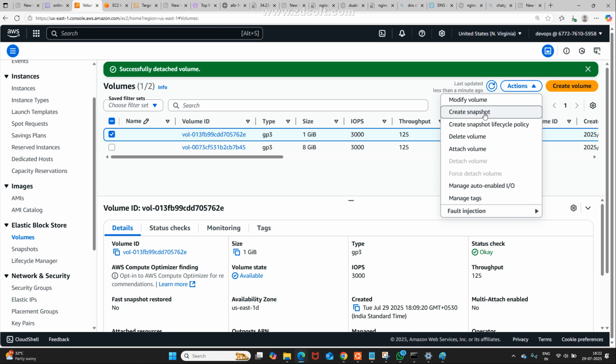Or else you may ask me, maybe you may create one more instance. This volume, will you try to attach to another instance? Is it possible? Yes, it is possible. But I am not doing it. You may try it. But what I am going to do is create a snapshot.